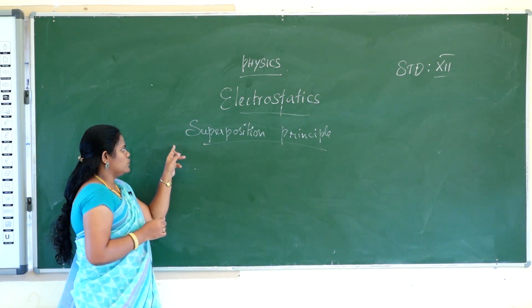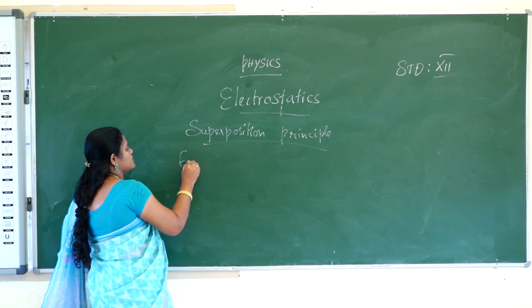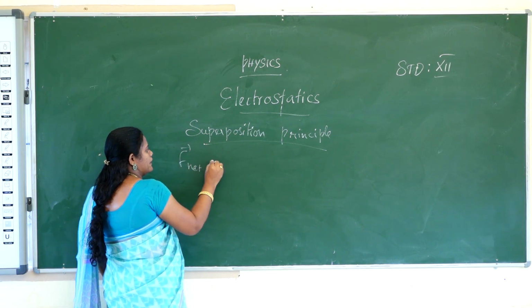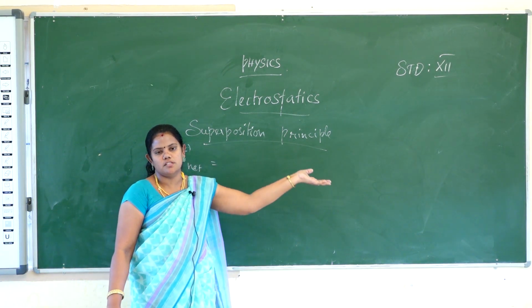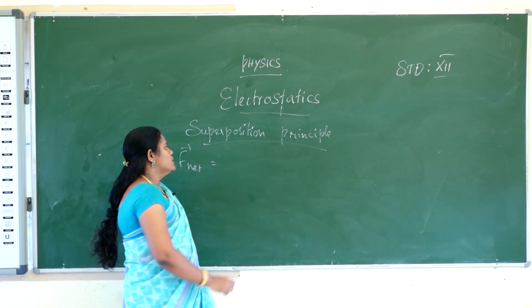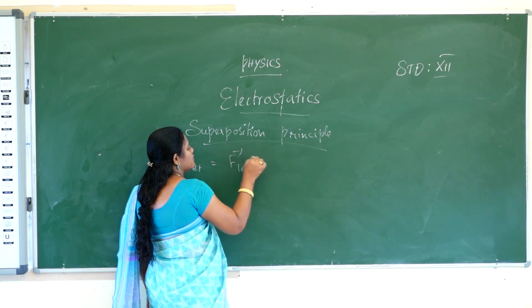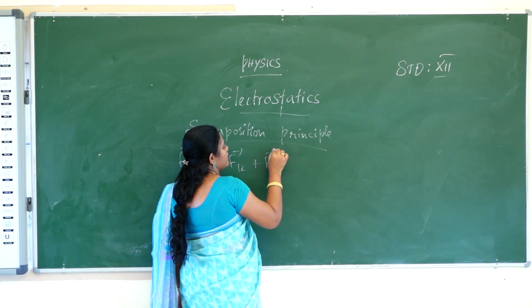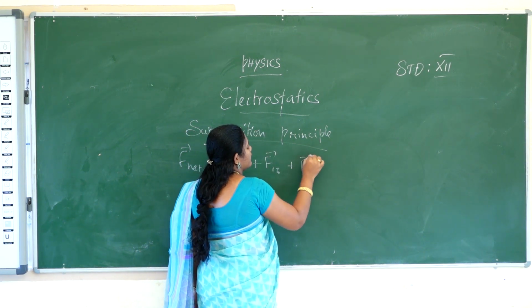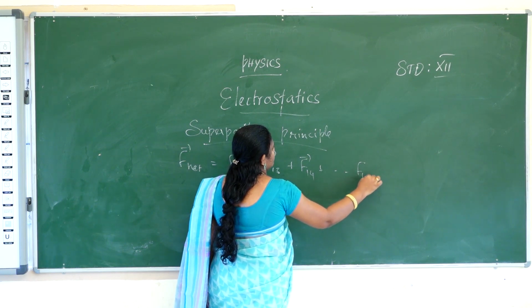So the superposition principle is that the net force will be equal to the sum of all the forces acting on the one object. So F12 vector plus F13 vector plus F14 vector up to F1n.